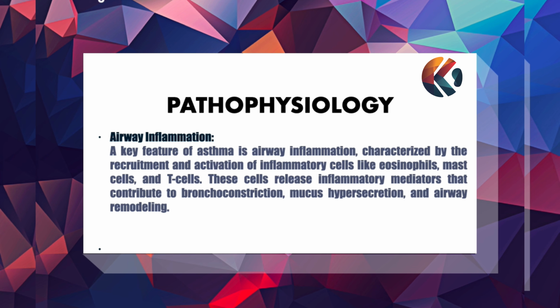So the first one is airway inflammation. A key feature of asthma is airway inflammation characterized by the recruitment and activation of inflammatory cells like eosinophils, mast cells, and T cells. These cells release inflammatory mediators that contribute to bronchoconstriction, mucus hypersecretion, and airway remodeling.